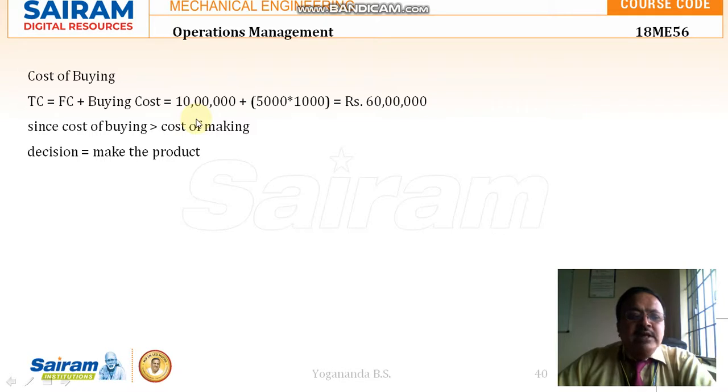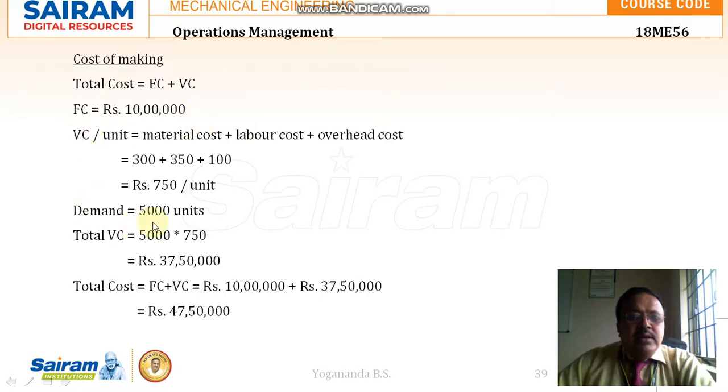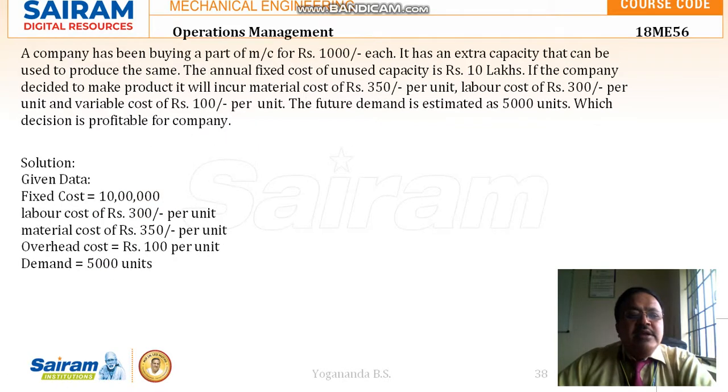So buying cost. The demand expected is 5,000 units, and it is said that the company is buying the part of the machine at the price of 1,000 rupees each.